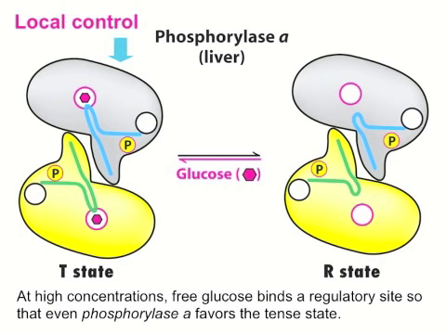In fact, glycogen phosphorylase A is the glucose monitor within the cell itself. This enzyme is highly responsive to local glucose concentrations, such that high levels of glucose in the cell will shut down this enzyme and prevent it from releasing more glucose 1-phosphate from glycogen.